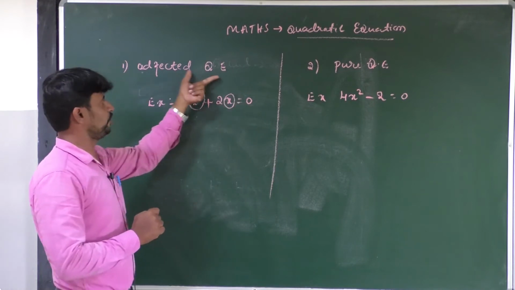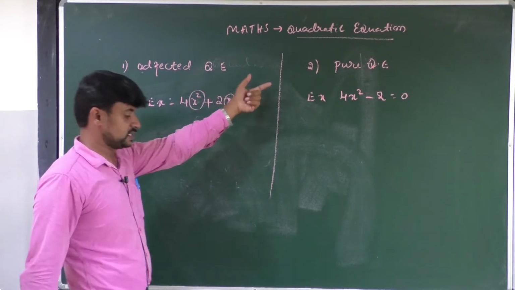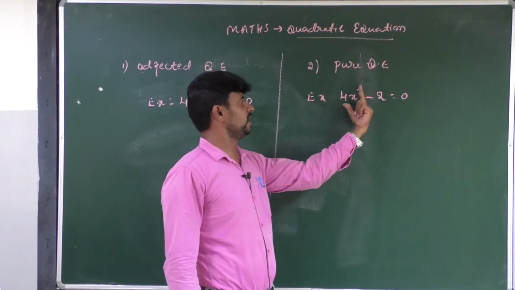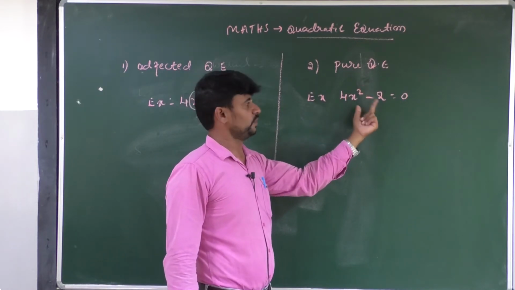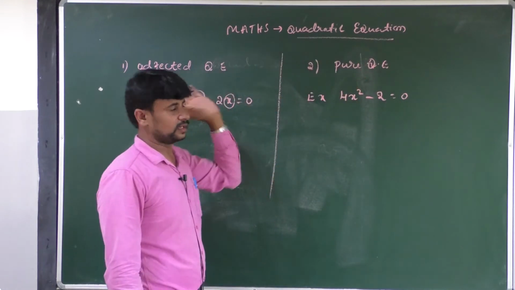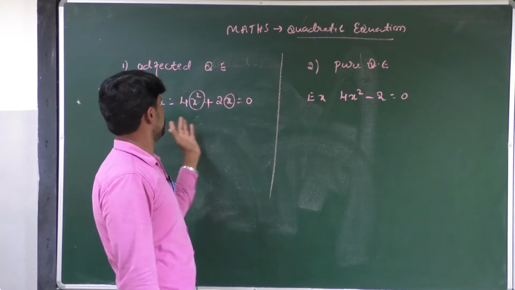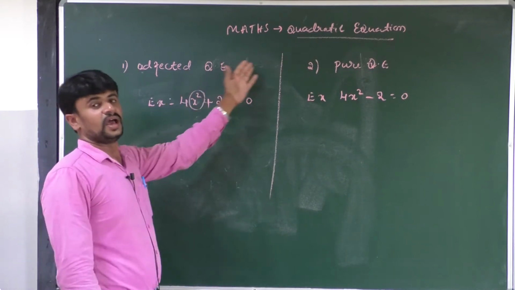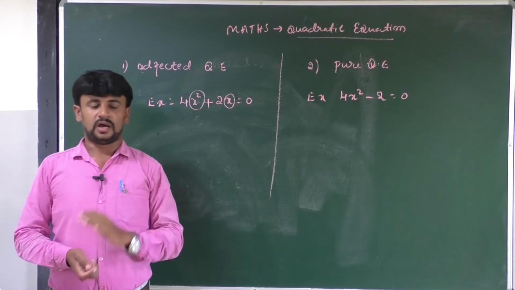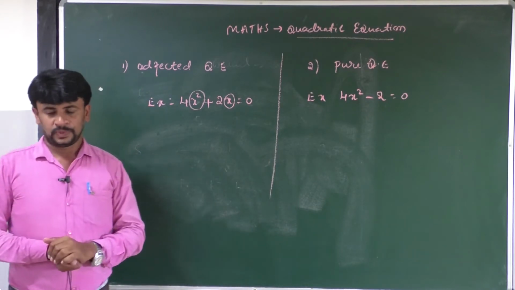We call it a hard-factored quadratic equation. As well as, pure quadratic equation means it consists of only highest degree 2 along with a constant. We call it a pure quadratic equation. These are the two examples for hard-factored quadratic equation and pure quadratic equation.